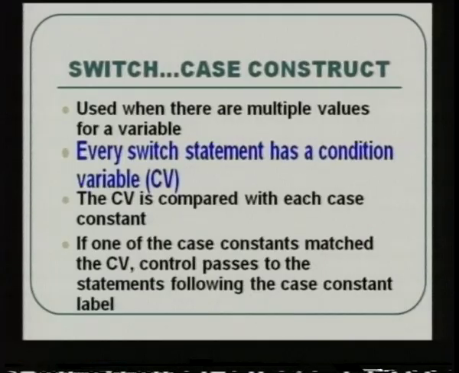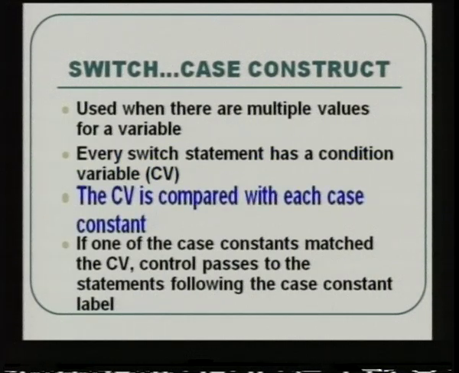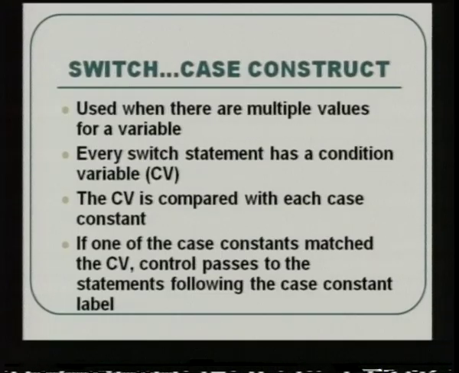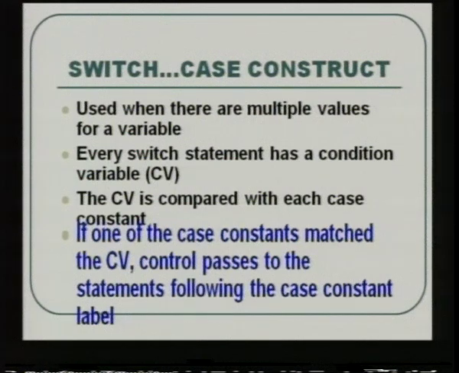Here every switch statement has a condition variable, let us call it CV. This condition variable is compared with each case constant. A case constant is one of all the possible values that the CV can hold. So if x is the condition variable, and x can have values from 0 to 5, there will be case constants from 0 to 5, and the condition variable is compared with each case constant. If one of the case constants matches the condition variable, the statements which follow that case constant are executed.